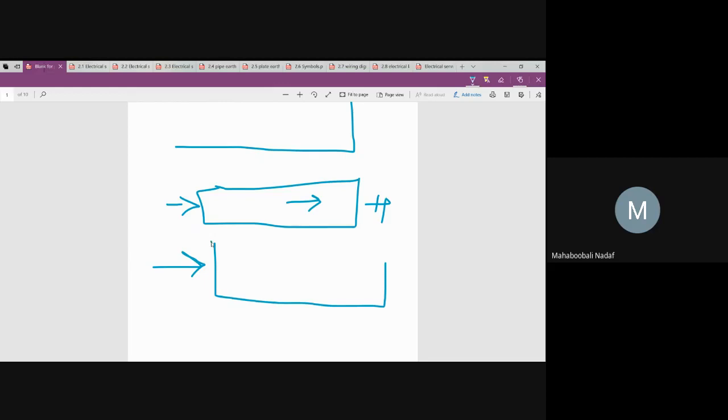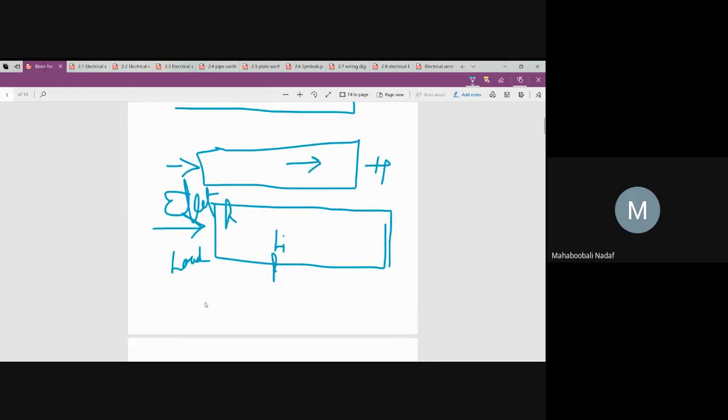Now he will come and inspect your house, or before the construction he will come and check the site and ask you about the requirement. In the requirement you say how many rooms and bedrooms you have. Depending upon that, he will consider what type of electric load may come, maybe lighting load, maybe power load. He will arrive at the total load in kilowatts or kVA. Who is going to arrive at it? The electrical engineer.